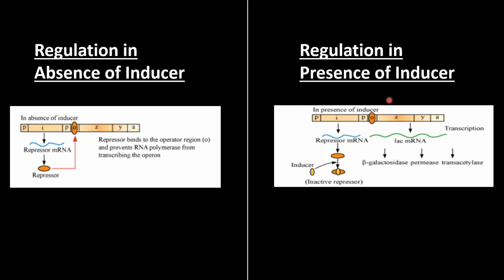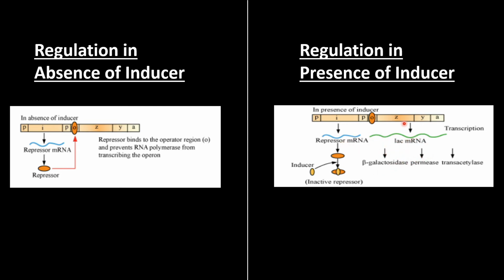In the presence of inducer, the I gene produces repressor messenger RNA and repressor protein, and this repressor protein is inactivated due to the inducer. Lactose is present, lactose is working as an inducer, and it inactivates this repressor. So the process will go on and transcription will take place.